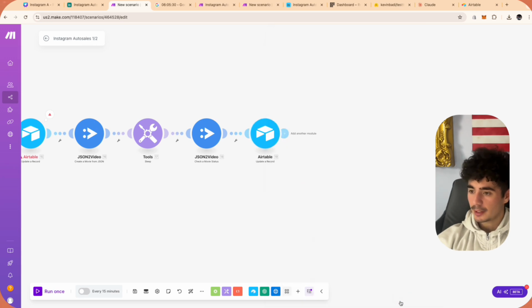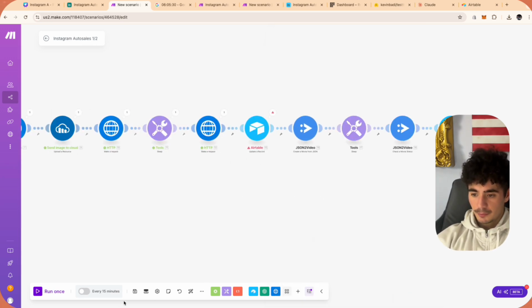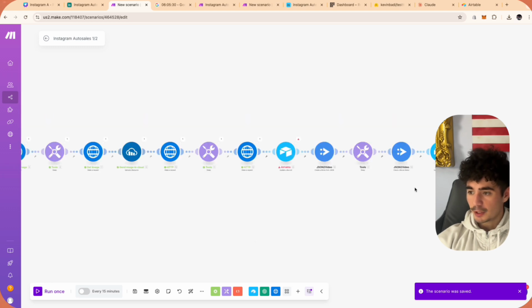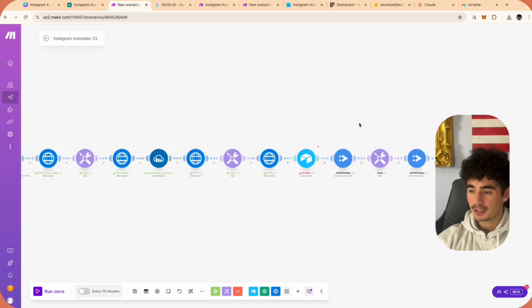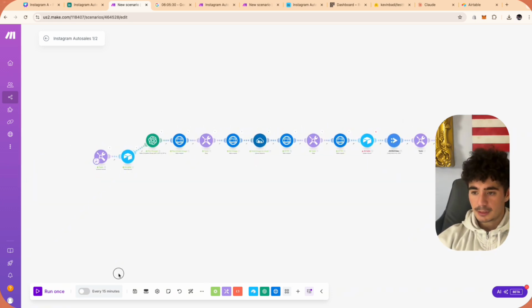And we're going to click OK. So we're going to save. And if this works, we should get all of this information back in our Airtable, and then this first part is completely finished, and we can then get into auto uploading. So let's see how that looks, and then let's also see how the video looks at the end as well.